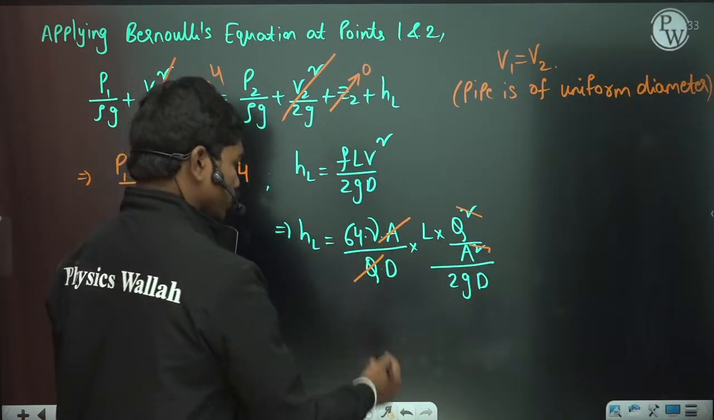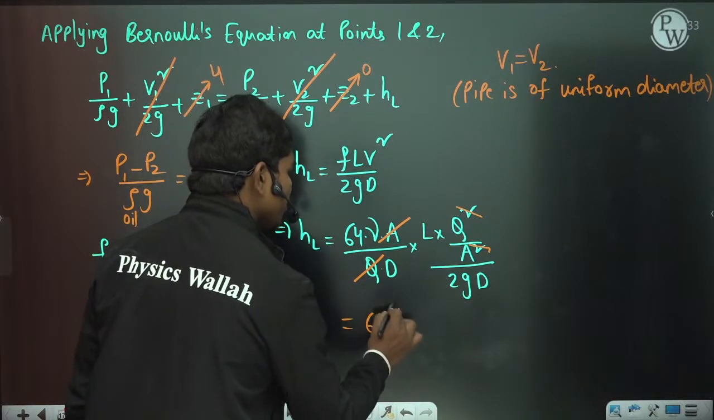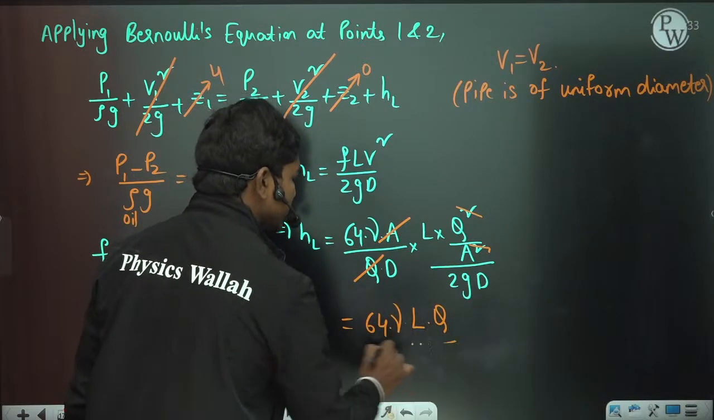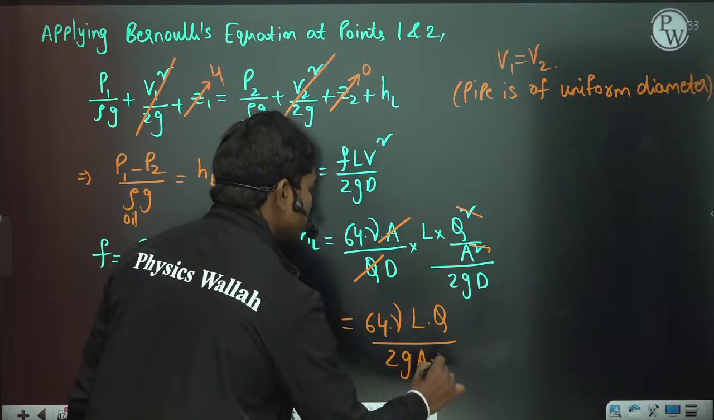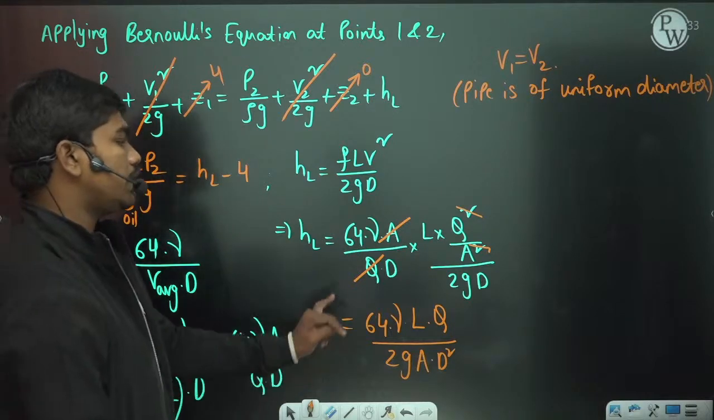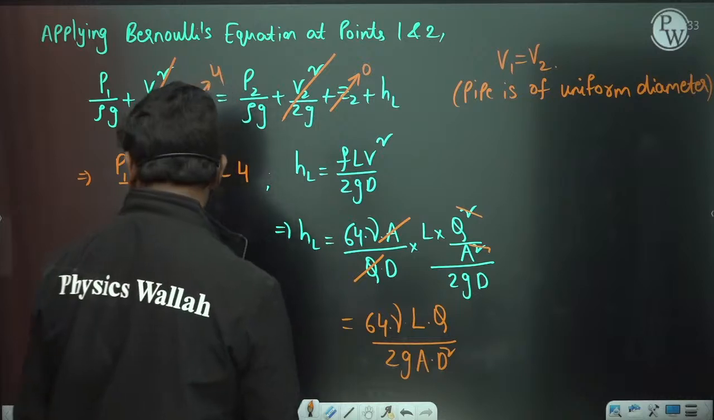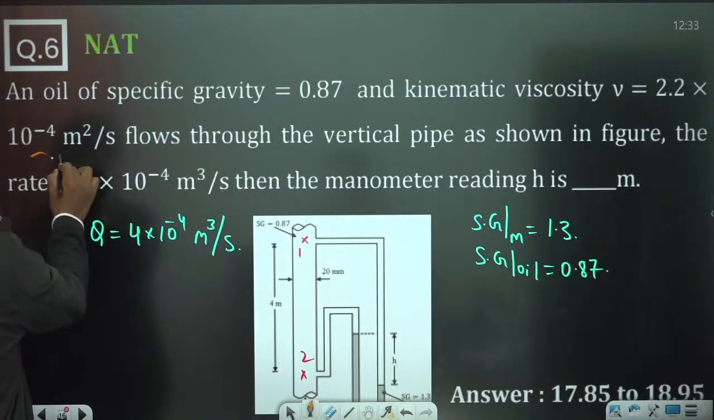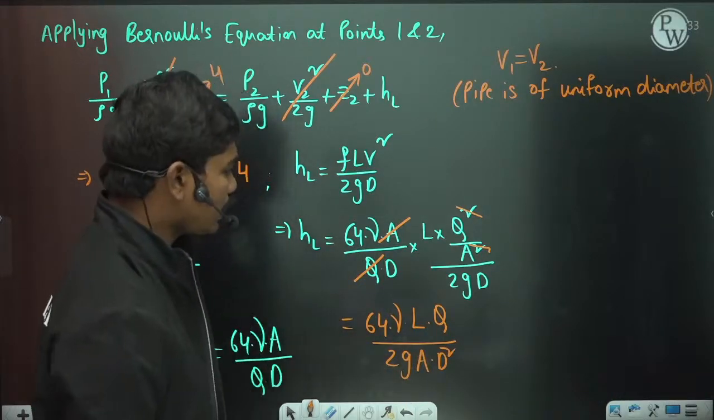Okay, so if you multiply here, 64 times nu L and Q, we have these quantities here divided with 2G area into D square. Okay, so this is what you have, D square. So if you simplify this HL value, let us see, diameter is given, this Q is given, kinematic viscosity is also given. Kinematic viscosity is given directly, so kinematic viscosity is 2.2 into 10 to the power minus 4, and flow area, diameter might have also been given to you.